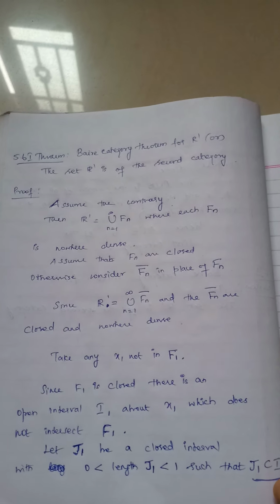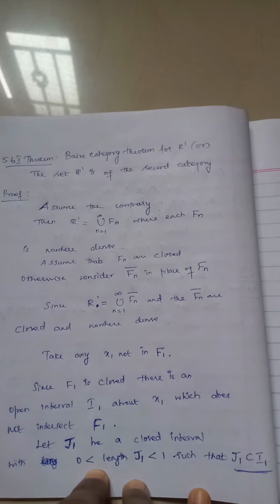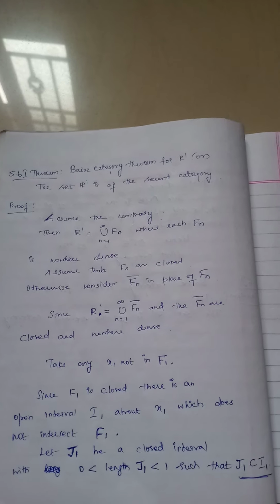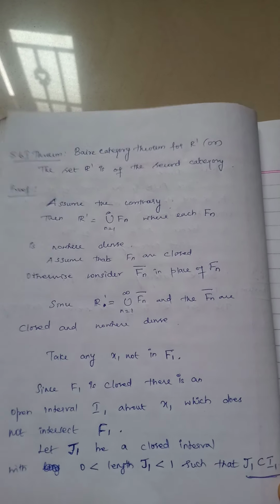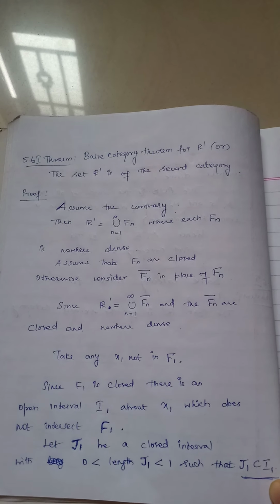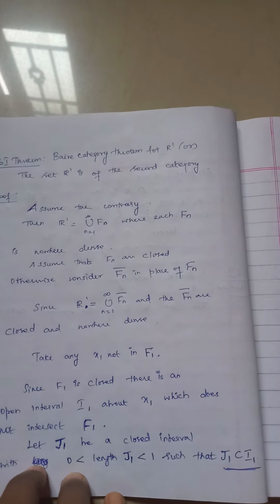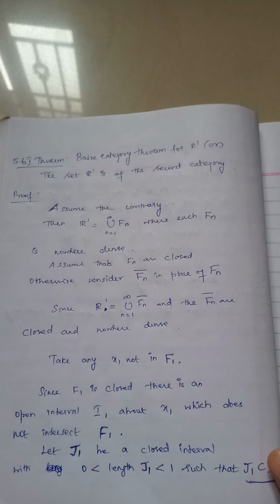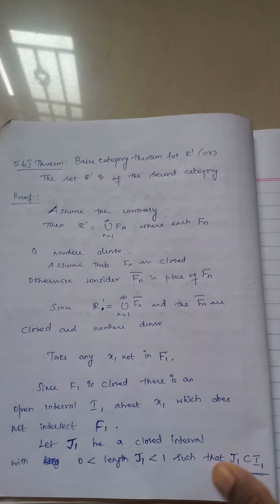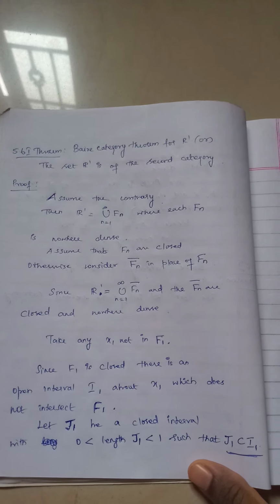Proof: we are assuming the contradiction part. The set R1 is of the first category. Then we can write it as R1 is equal to union n varies from 1 to infinity Fn, where each Fn is nowhere dense. Each Fn is also closed. Now consider Fn closure in the place of Fn. You can rewrite the R1 as union n varies from 1 to infinity Fn closure, and each Fn closure is also closed and nowhere dense.